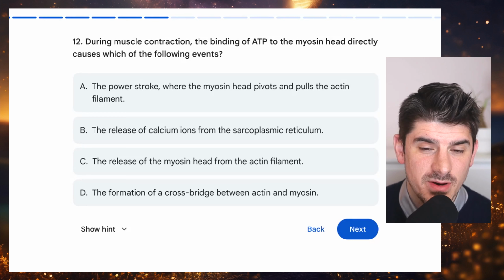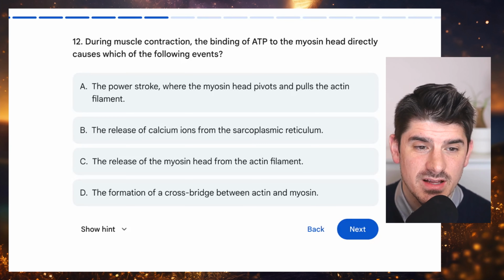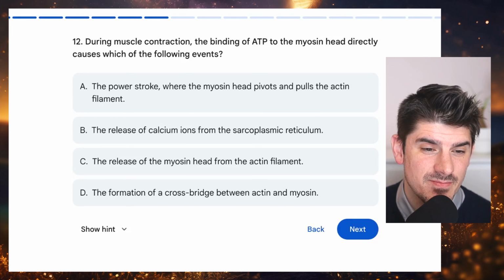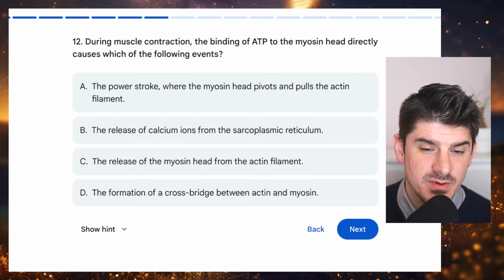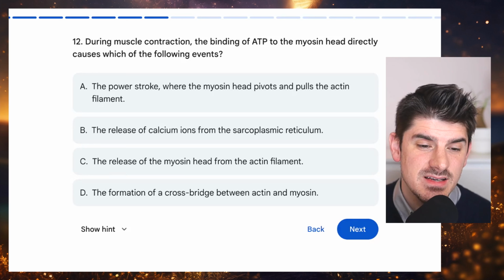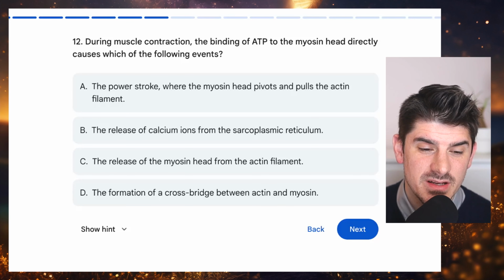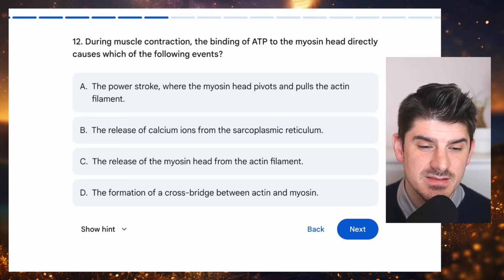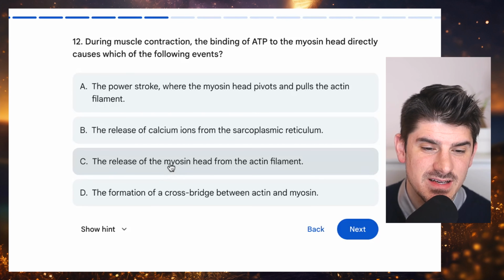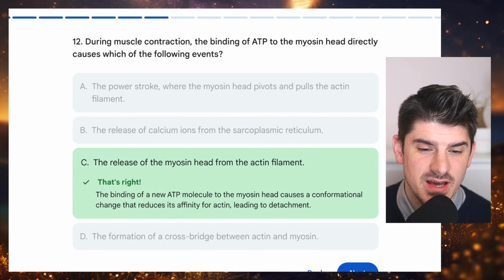Number 12. During muscle contraction, the binding of ATP to the myosin head directly causes which of the following events? A. The power stroke, where the myosin head pivots and pulls the actin filament. B. The release of calcium ions from the sarcoplasmic reticulum. C. The release of the myosin head from the actin filament. Or D. The formation of a cross bridge between actin and myosin. And the answer choice here is C. The release of the myosin head from the actin filament.